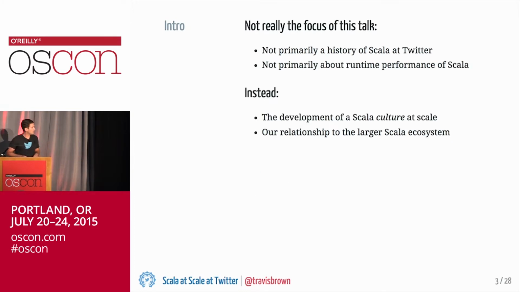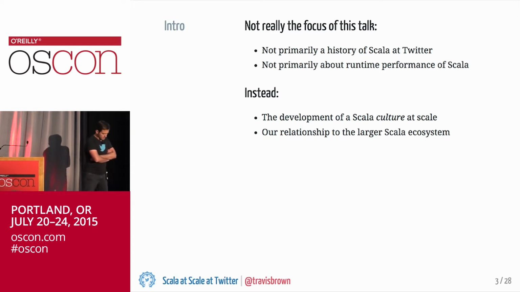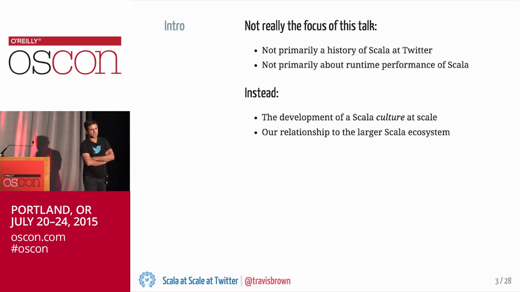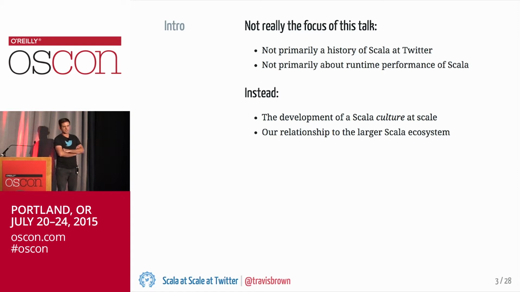I wanted to go into a little detail first about the focus of the talk. I'll give an overview of the history of Scala at Twitter, but I don't want to spend a lot of time on that because there are a number of other presentations that do a good job of covering this by people who have been at Twitter longer than I have. Also, this won't primarily be a talk about scaling Scala in terms of runtime performance.